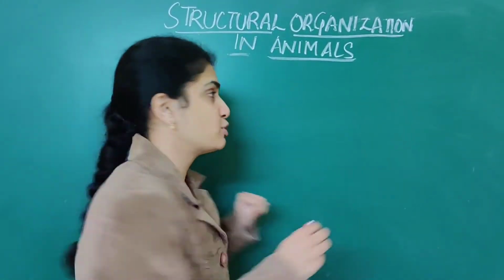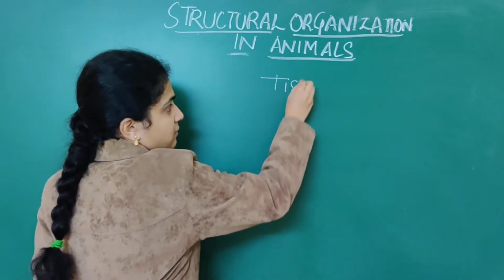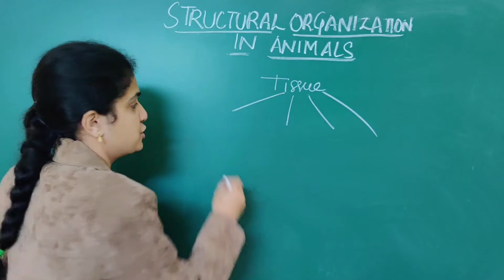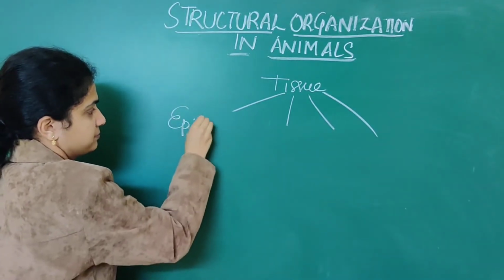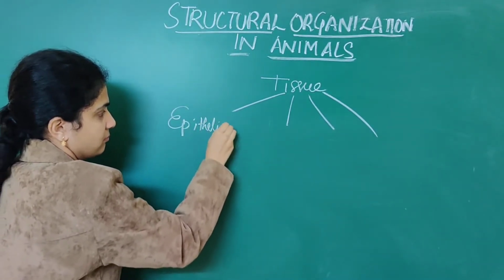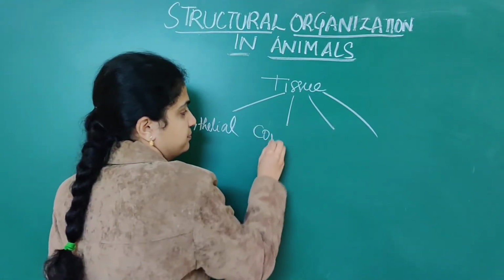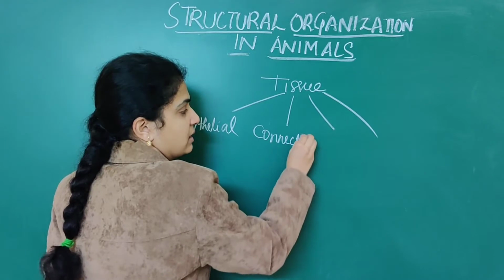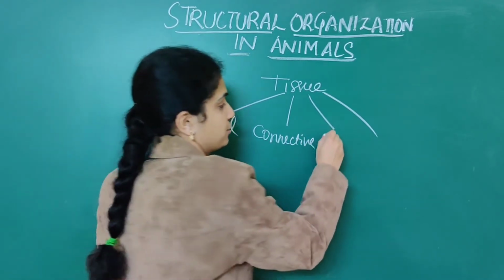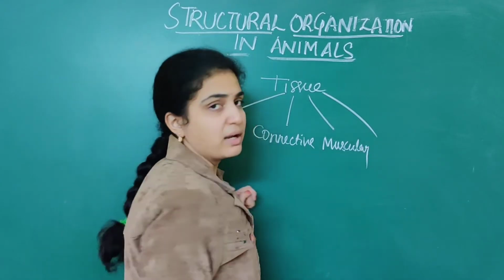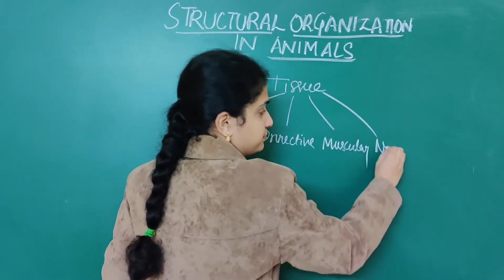There are 4 types of tissues. First one is epithelial tissue. Second one is connective tissue. Third is muscular tissue. Fourth one is neural tissue.